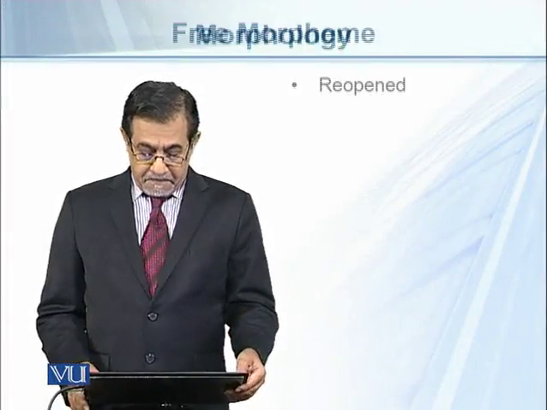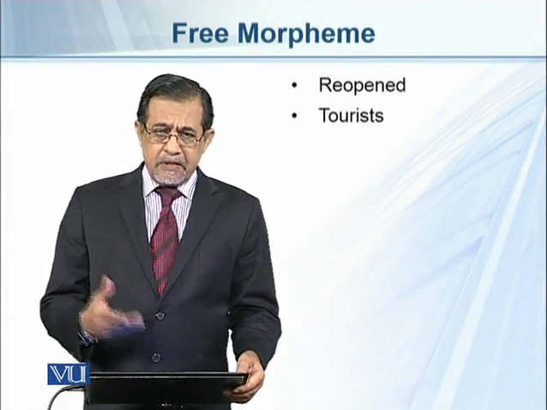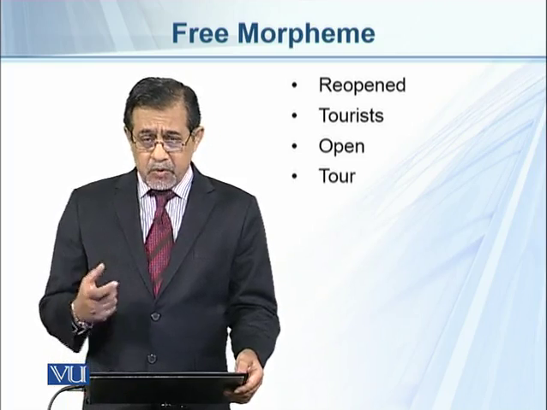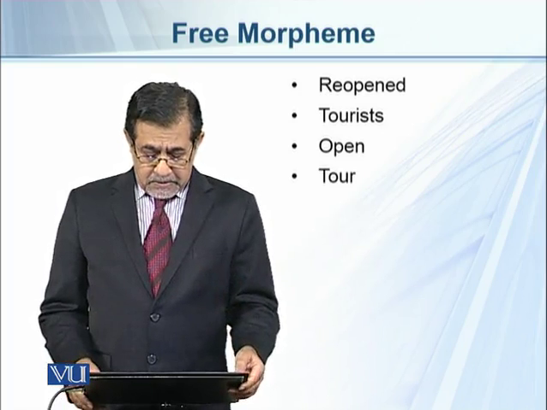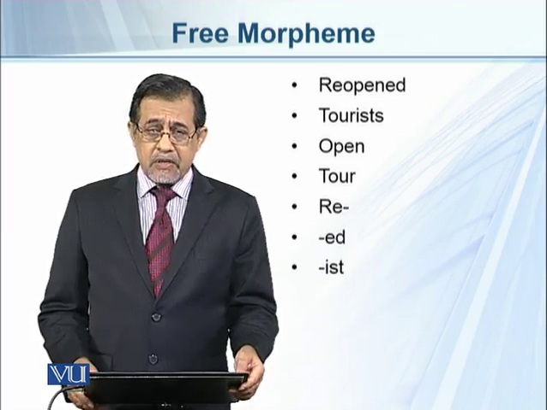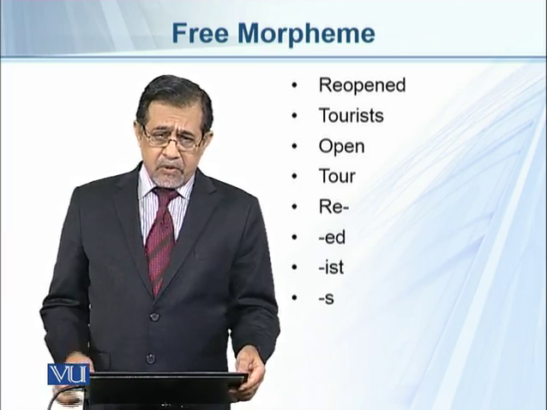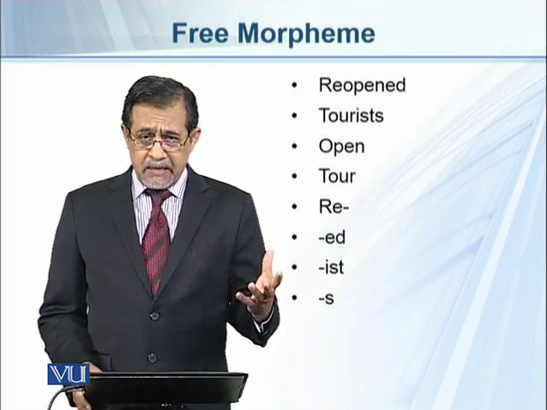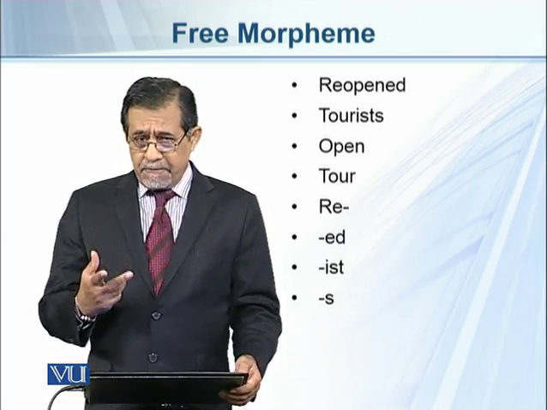Free morpheme, reopened, tourist. So these are two words, but we get open and tour out of these two words, which can stand alone. But re, id, and ist, they cannot, and similarly s or sir, they cannot stand alone as freely as open and tour can stand alone. So at this stage we say that we have two types of morpheme.